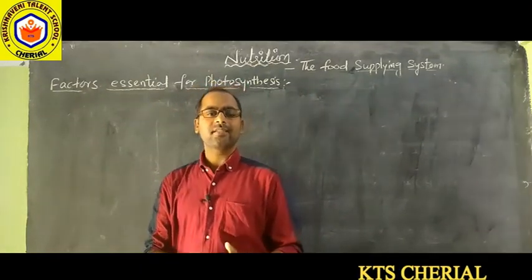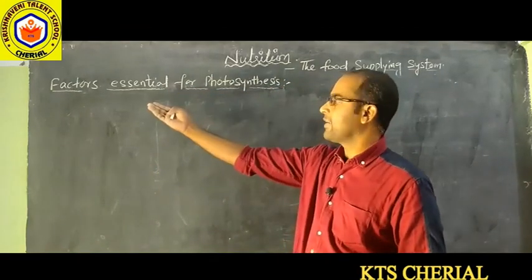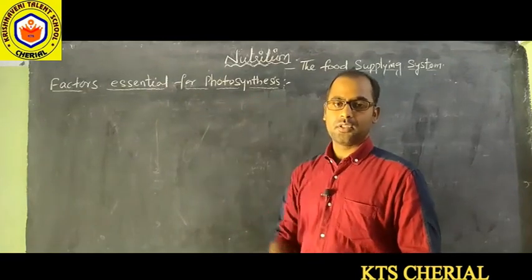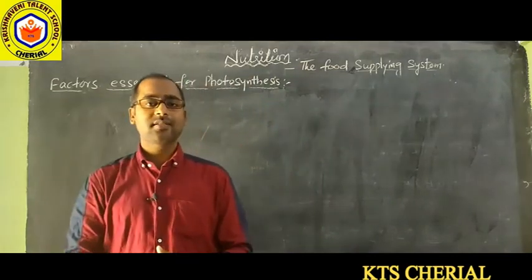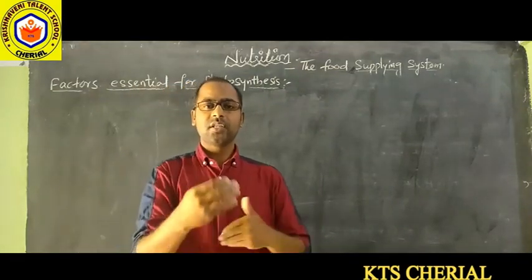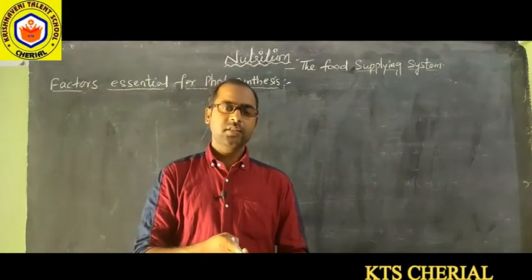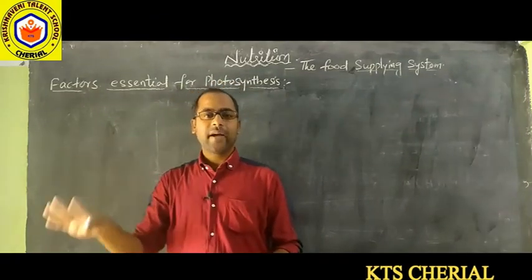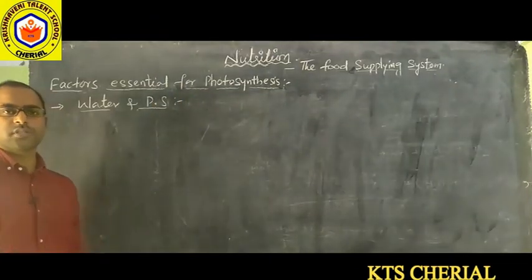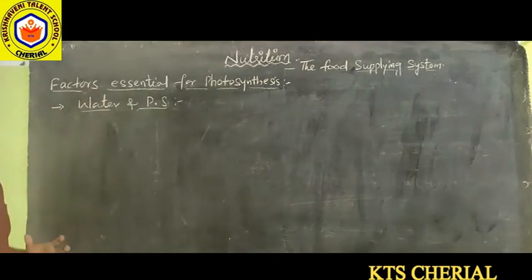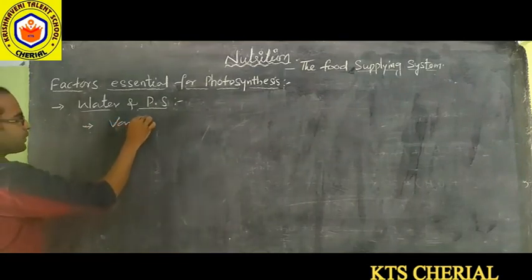And what are the materials required for photosynthesis? What are the factors or materials essential for photosynthesis? Can you say that simply by using the Van Niel equation? Yes, there is carbon dioxide, water, sunlight, chlorophyll. So these are the essential factors for photosynthesis. The relation between water and photosynthesis was first established by Van Helmont.